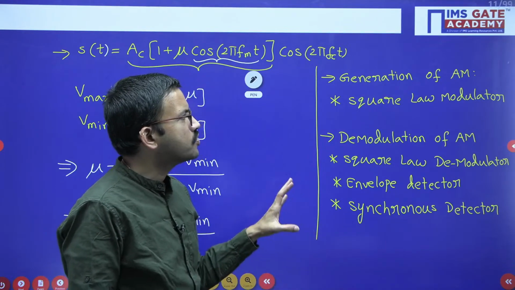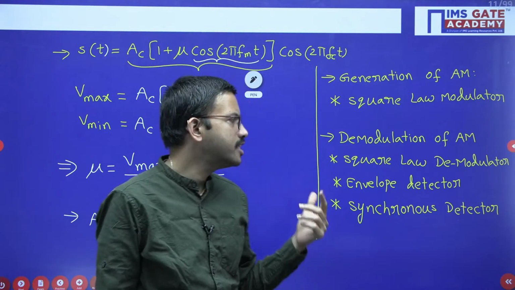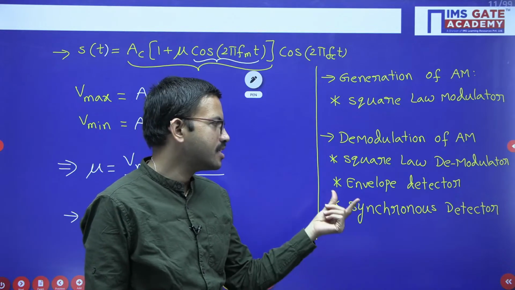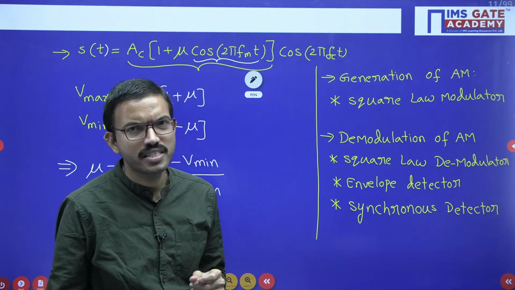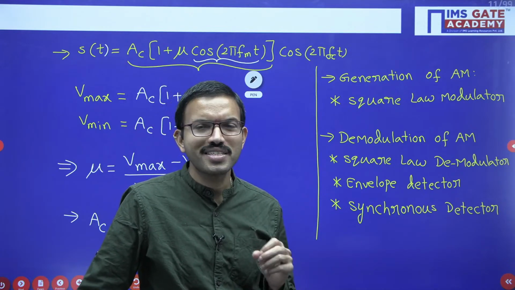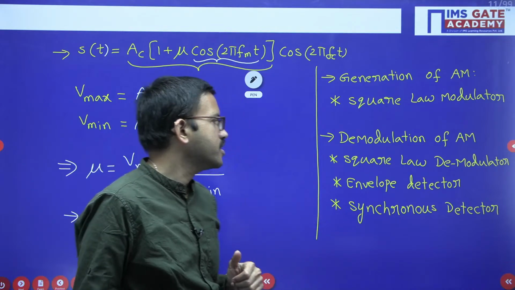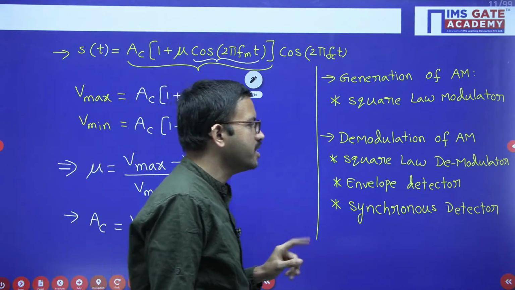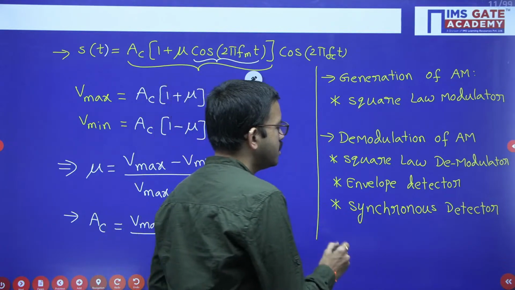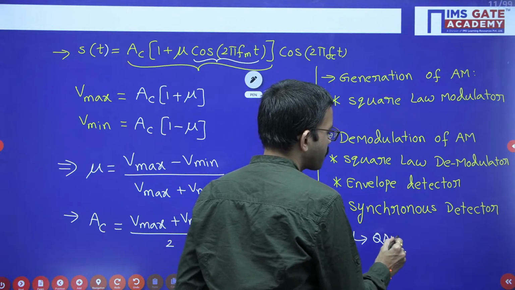In this entire subject, if you observe, in most of the cases regarding demodulators or detectors, the best detector is synchronous detector. That is the reason in most of the cases, in order to get back the message signal from the modulated signal, we will use synchronous detector. But only one problem will be there, that is quadrature null effect. Here in amplitude modulation, there will be one drawback if you are using synchronous detector, quadrature null effect.